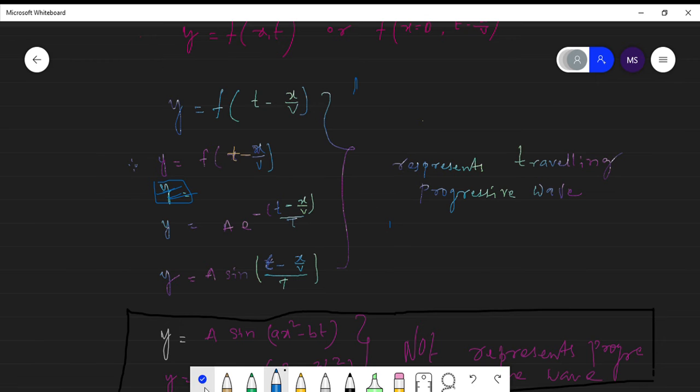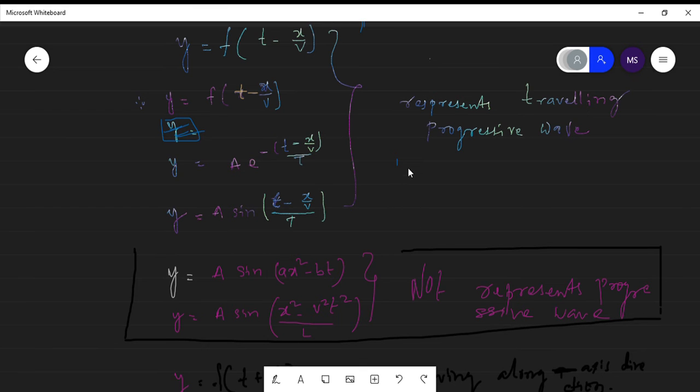That means a into sine of (a x square minus b t), with x squared inside, does not represent a traveling progressive wave. Likewise a into sine of (x square minus v square t square) does not represent a progressive wave.